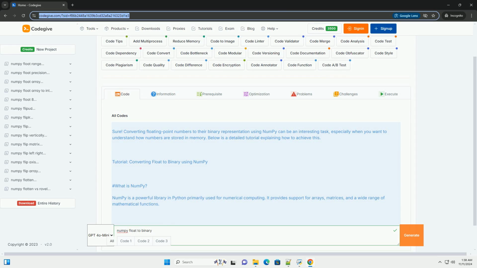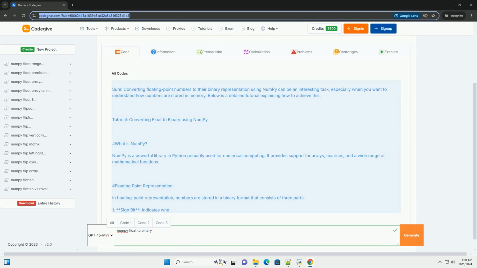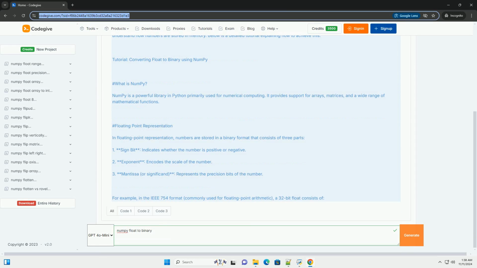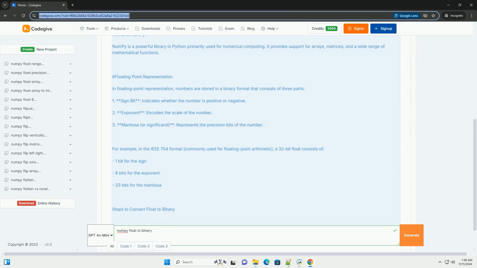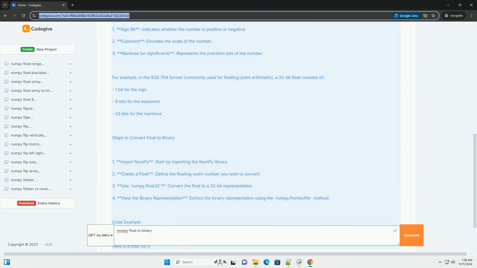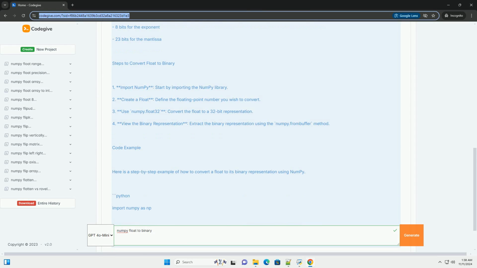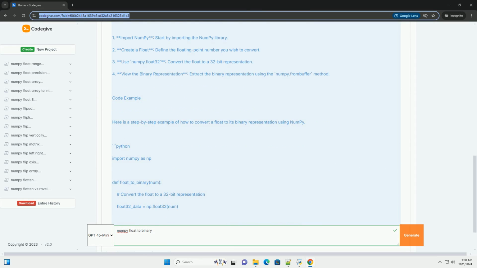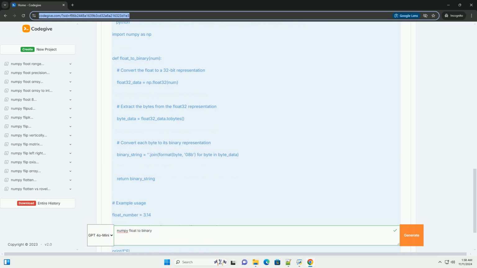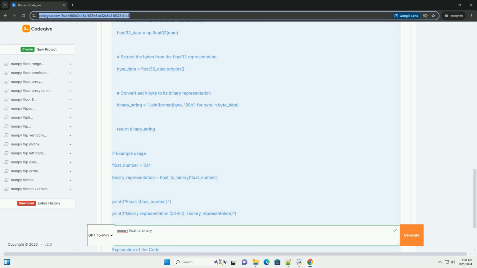Sure. Converting floating point numbers to their binary representation using numpy can be an interesting task, especially when you want to understand how numbers are stored in memory. Below is a detailed tutorial explaining how to achieve this. Tutorial: converting float to binary using numpy.